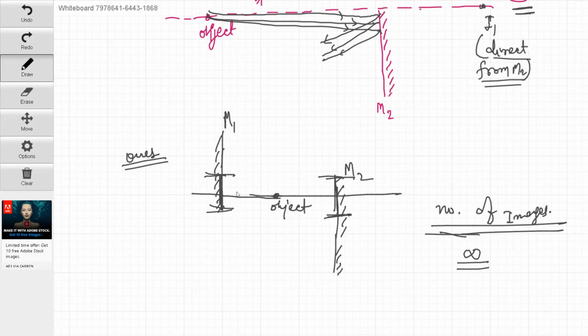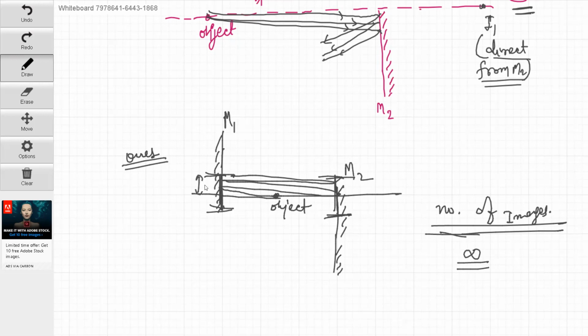It will go like this with multiple reflections. We can't even draw it because the light rays are at a very small distance apart from each other, in nanometers. So several light rays will be crossing through the overlap point.